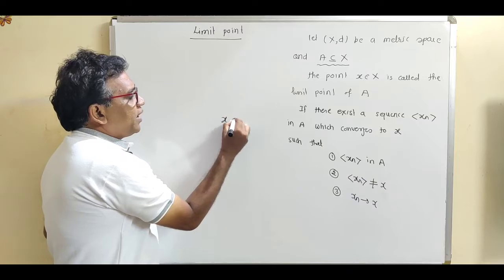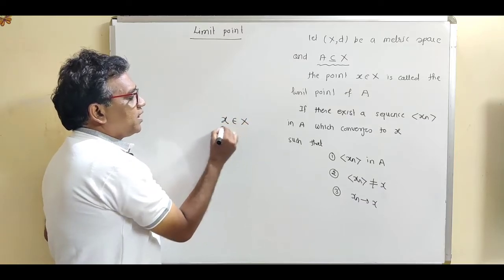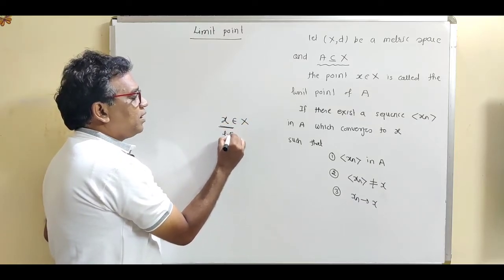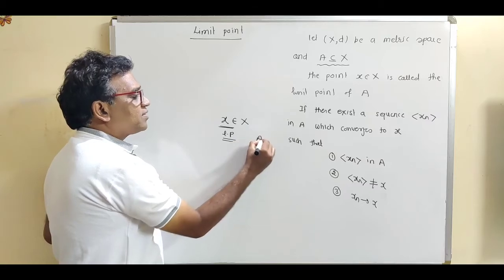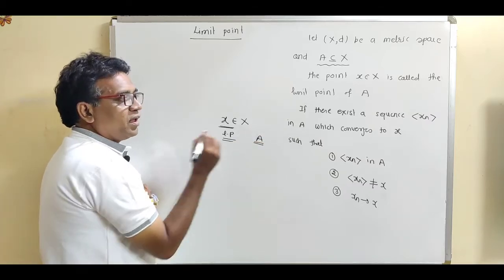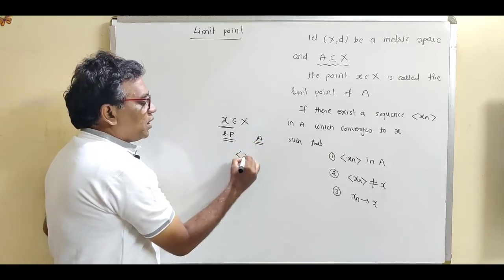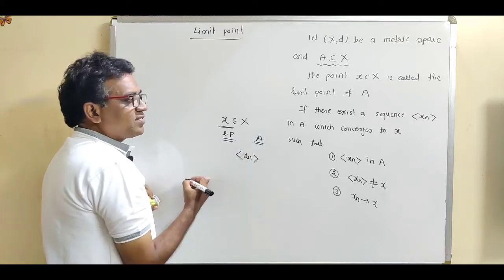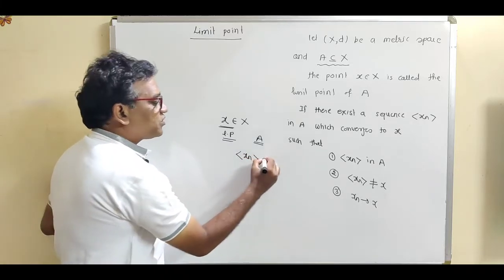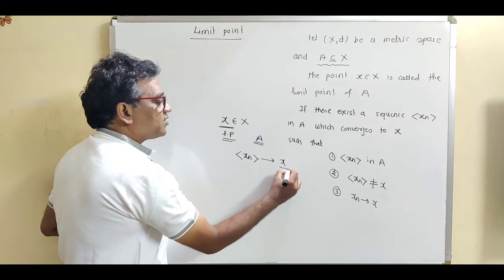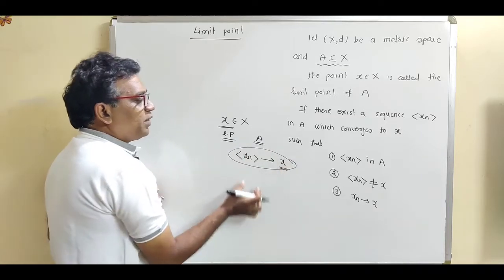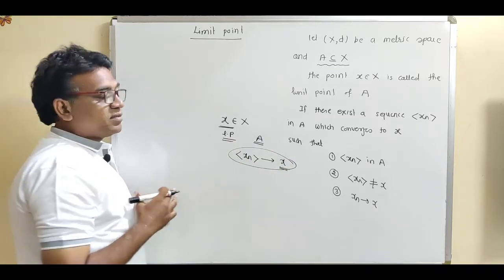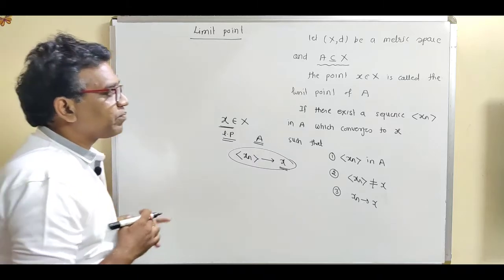A point x in a metric space X is said to be a limit point for the set A if we find a sequence xn which converges to x, then this x is called the limit point for this set.